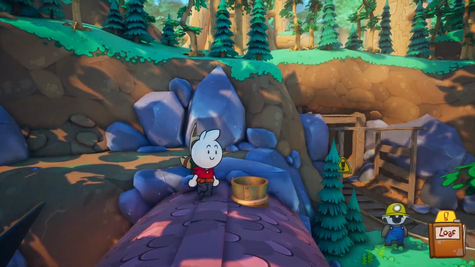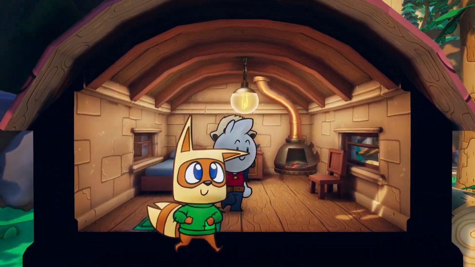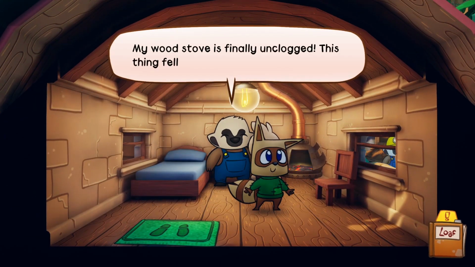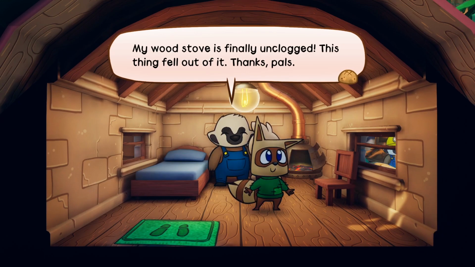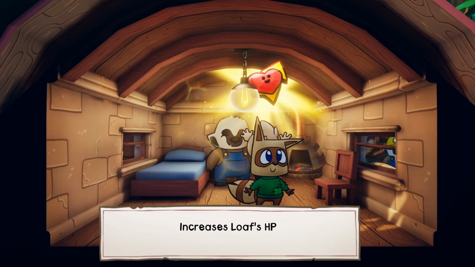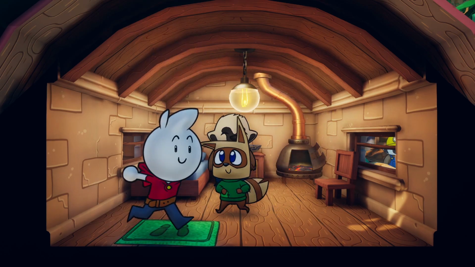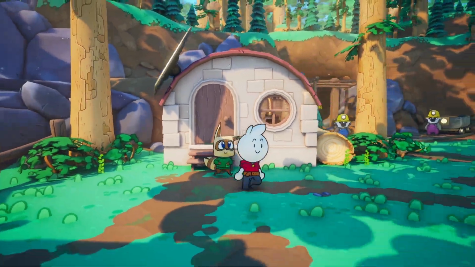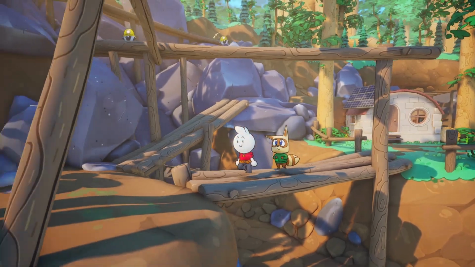And there you have it. And then there's an update for your quests, telling you they did it right. My wood stove is finally unclogged. This thing fell out of it. Thanks, pals. Increases Loaf's HP by 3. So yeah, you have some passive abilities that have to do with the badges as well. I don't know what to call them.